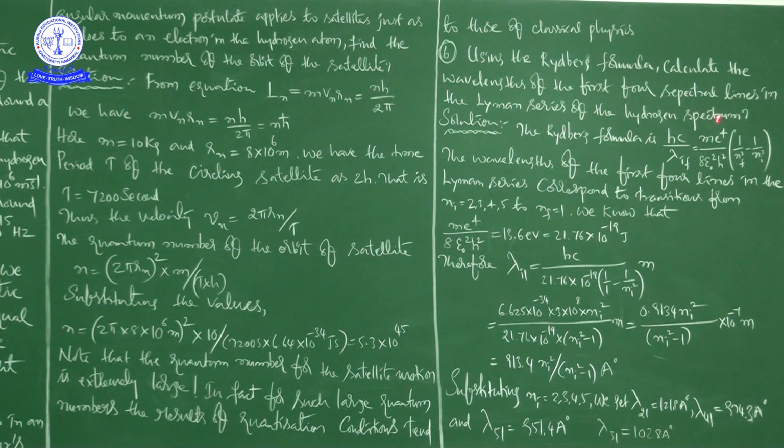What he is asking is to calculate the wavelengths of the first 4 spectral lines in the Lyman series. These are the values of the wavelengths of the first 4 spectral lines.